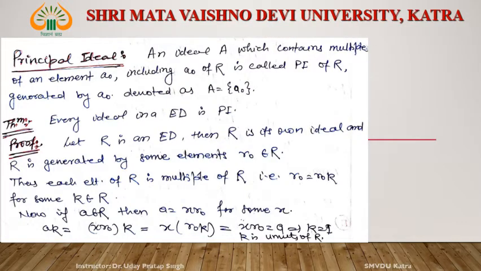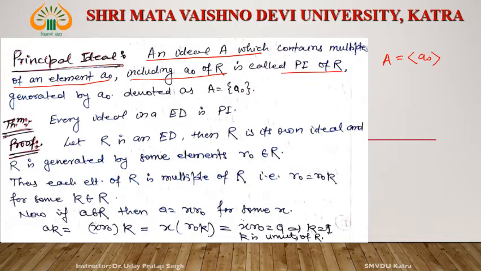First, let us see principal ideal. What is principal ideal? An ideal A which contains multiples of an element A0, including A0, is called a principal ideal. That is, A is generated by A0.